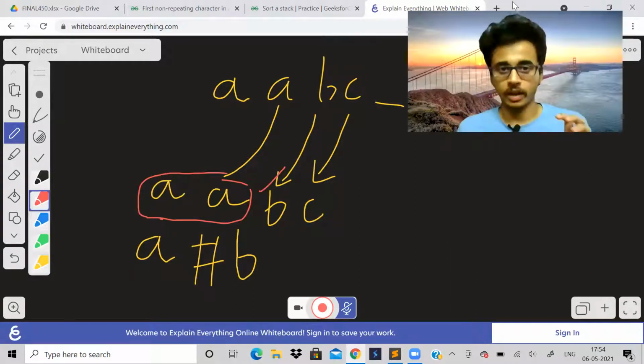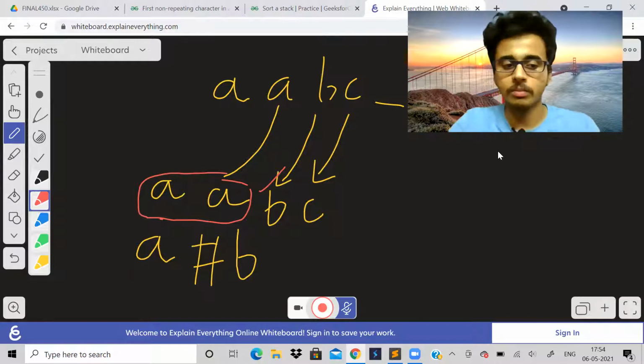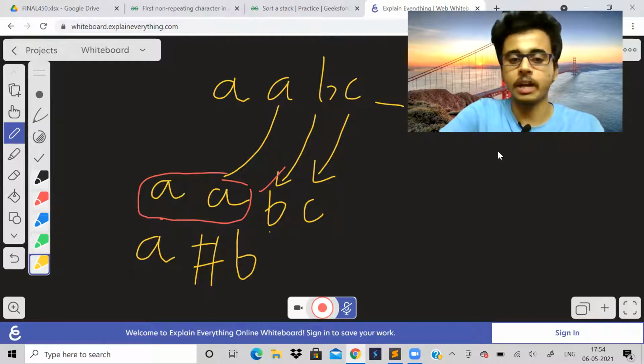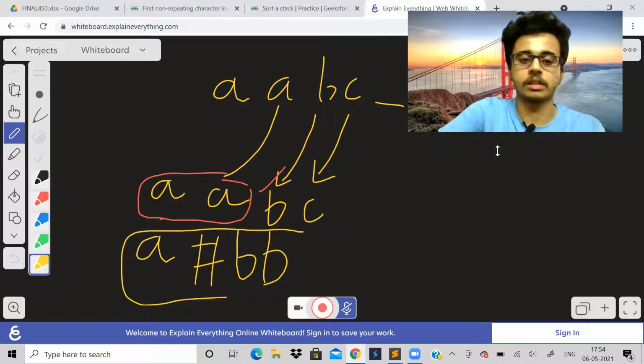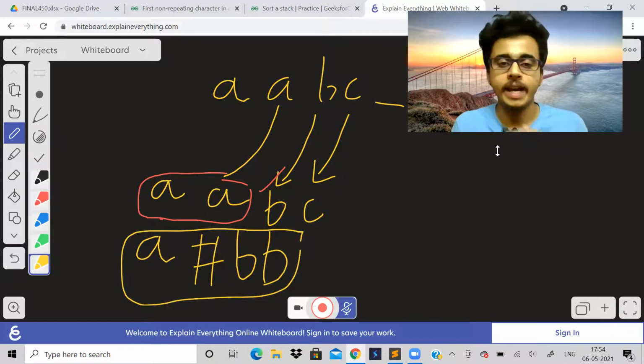This is important to understand. Now C has been inserted. What is the stream now? A A B C. Which is the first non-repeating character? It is still going to be B only. So this is what the problem is asking, and we have to output this string. So this will be our answer: A hash B B.